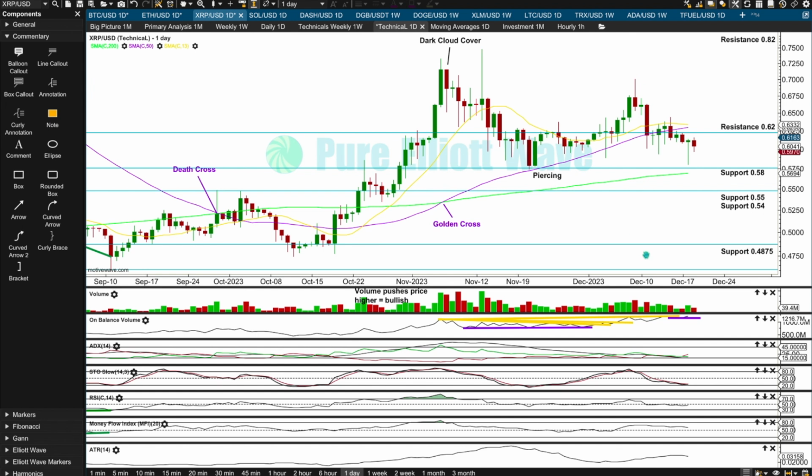About 70 cents. We need to see a break above resistance, about 70 cents, initially 62, or a break below support to have confidence in the direction of the next trend for XRP. I expect an upward breakout at some stage, more likely after a little bit more downward movement. If price can break below support at 58 cents, then there is very strong technical support in the 54 to 55 cent range, and that fits beautifully now with that target I've calculated for the Elliott Wave count.